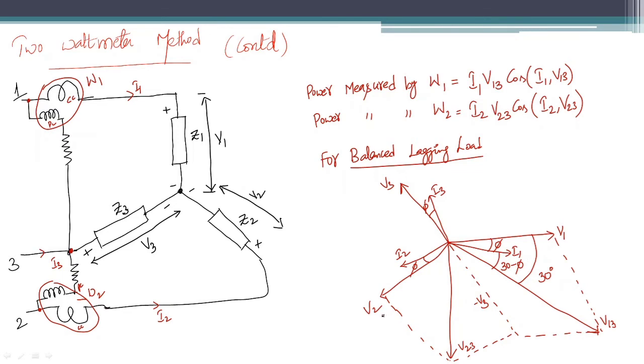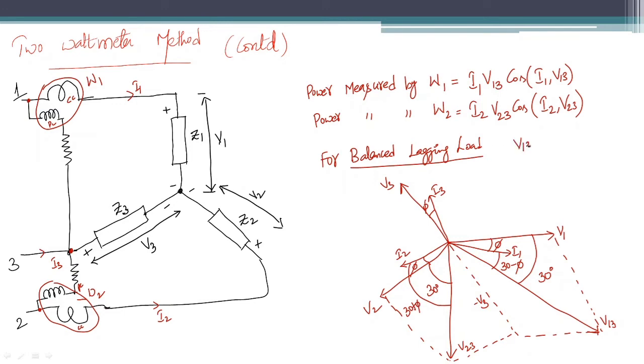Similarly, the angle between V2 and V23. V2 is a phase voltage, V23 is a line voltage. Now what is this angle? This angle is 30 degrees. If this is 30 and this is phi, what is the total angle? Total angle is 30 plus phi. Okay. Now let me write from this phasor diagram.